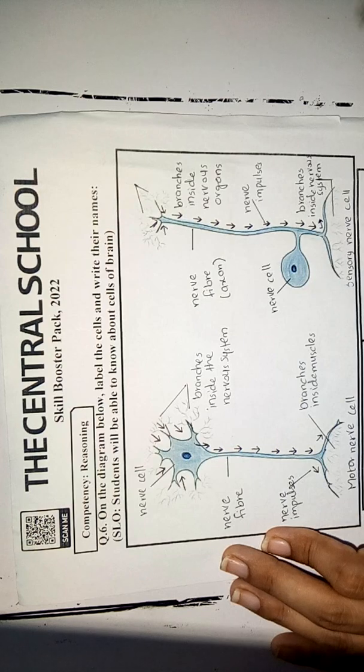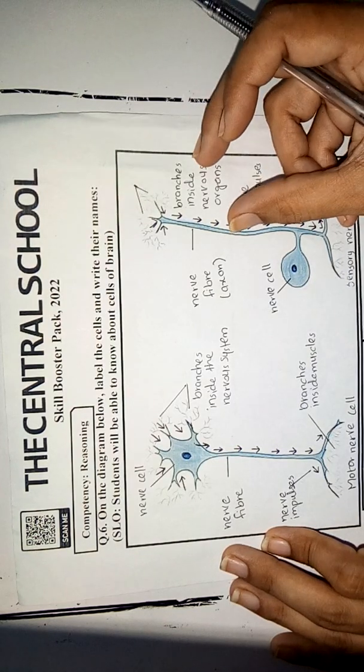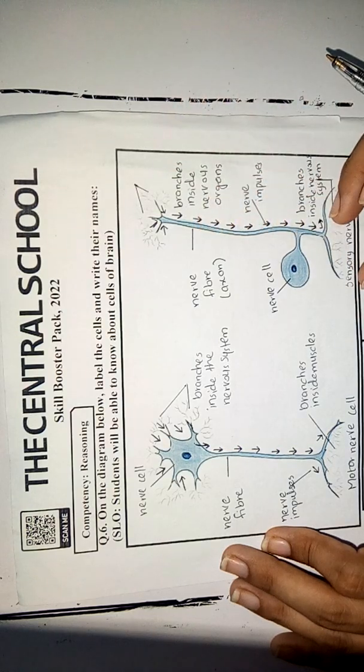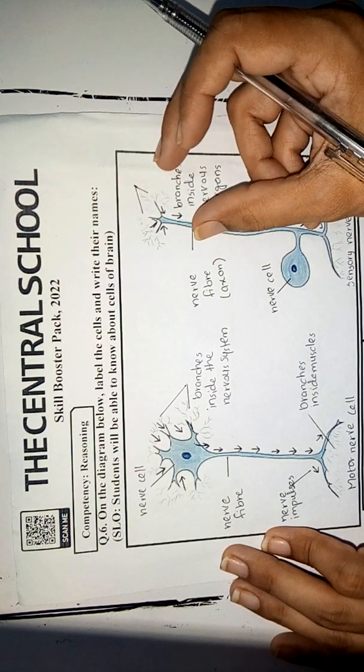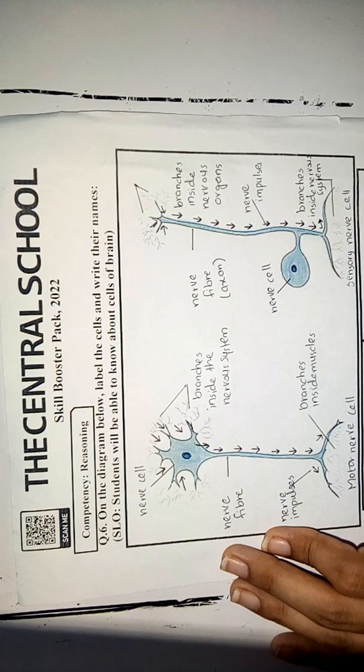So students, in this way a sensory nerve cell carries sensory information from the sense organ towards the nervous system. So this is all about the function of a sensory nerve cell.